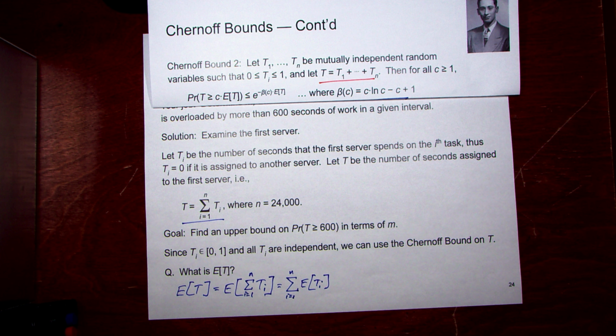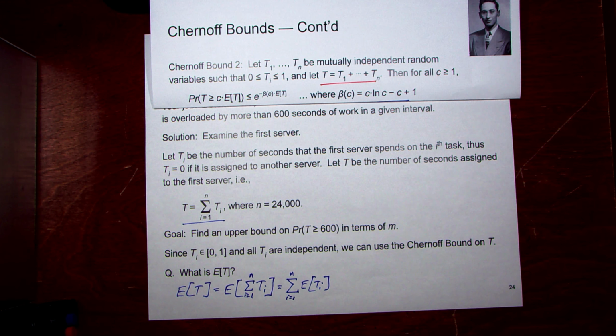So the question: what's the expected value of T sub i? One quarter? How did you get that? Yes, the problem says each job costs an average of 1/4 second. I agree a quarter is involved here, but that's not the whole story. Why is there an m in there? Right, you have to multiply by the probability it actually gets assigned to that server. So 1/m of the time it is assigned, and the other (m minus 1)/m of the time it gets assigned somewhere else, so the amount you spend is 0.